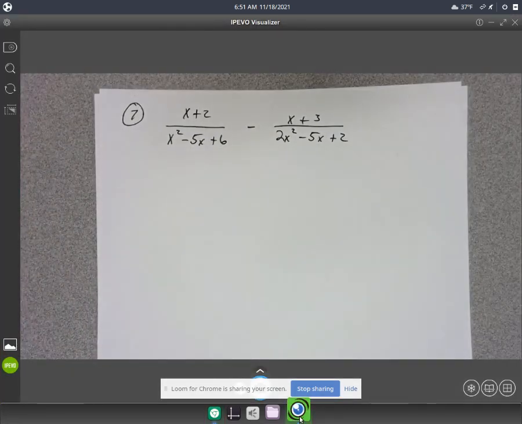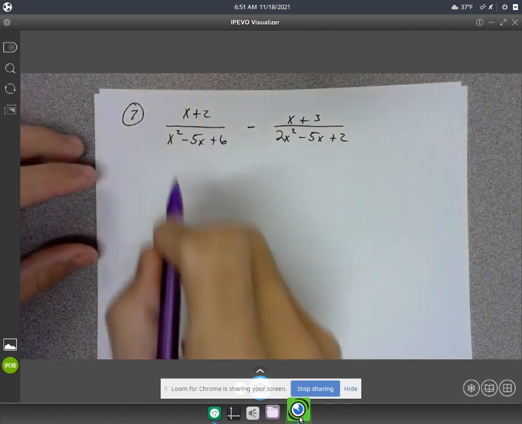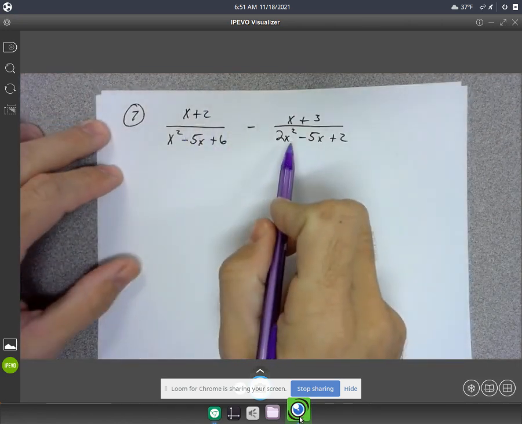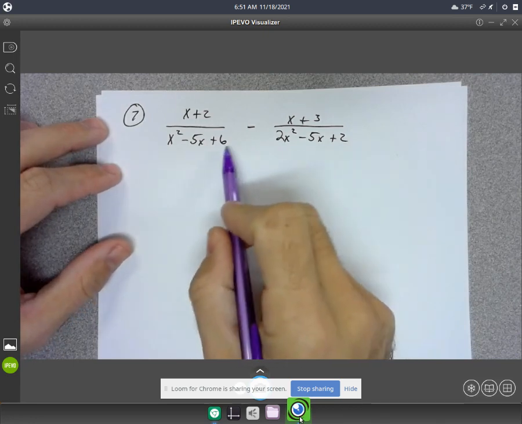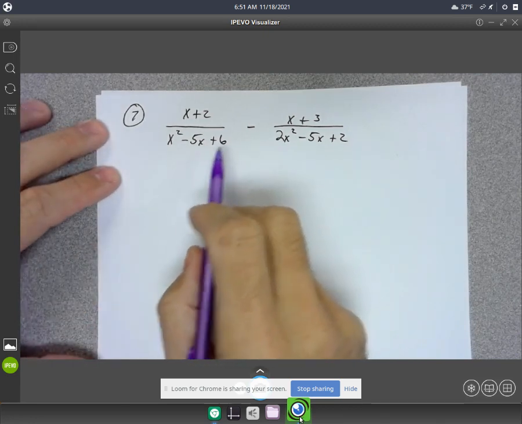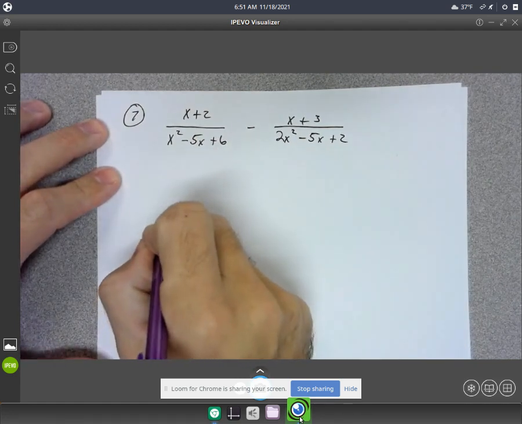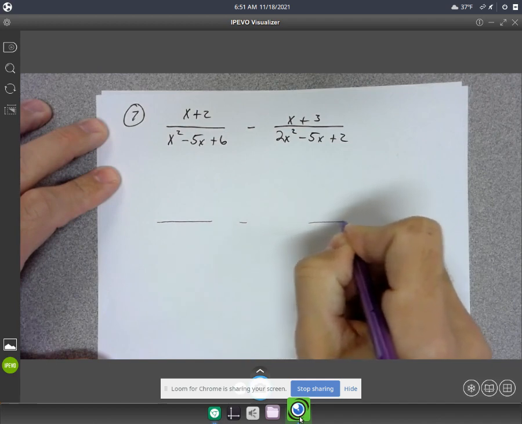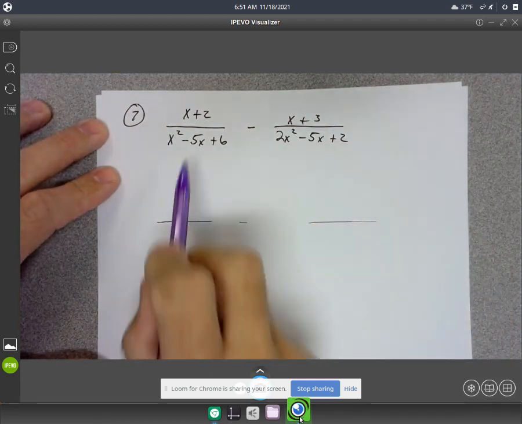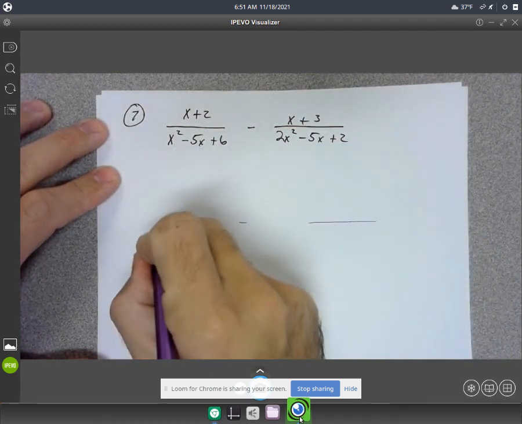All right, I want to work on problem 7 from the homework here. So the first thing we need to do in order to simplify this is get the common denominators. So these denominators are completely different, right? So your first step needs to be to factor each of these denominators, okay? So take a second and try to factor this.